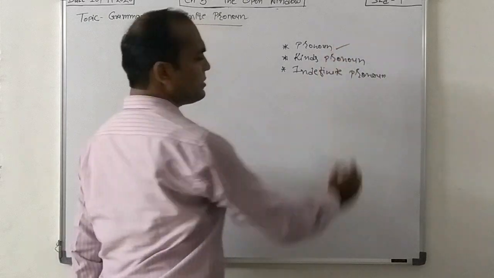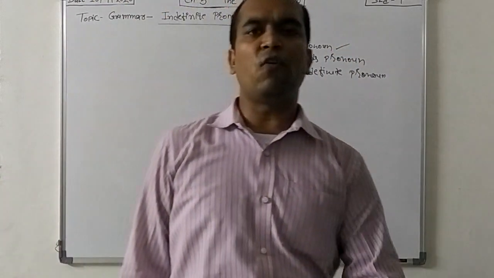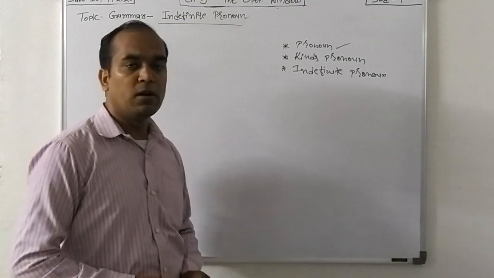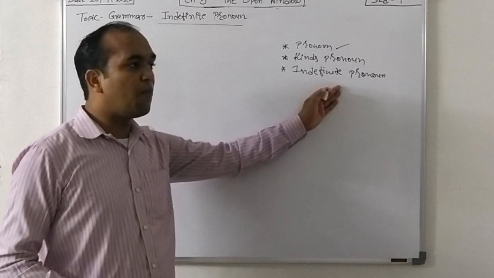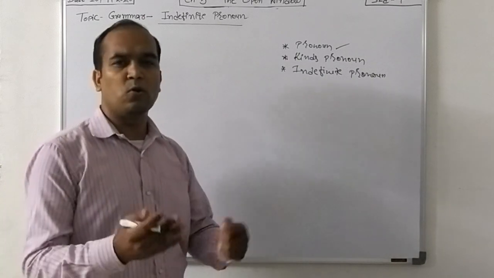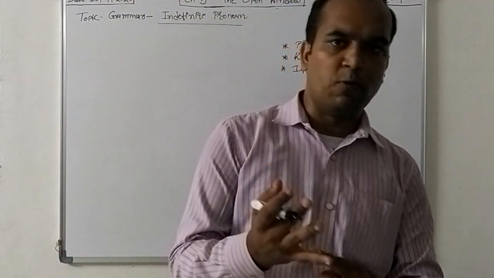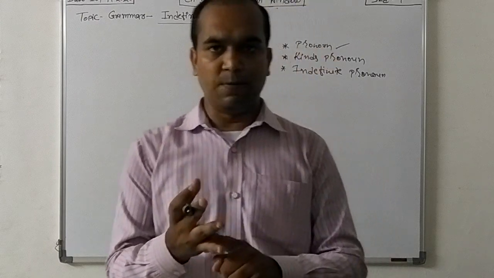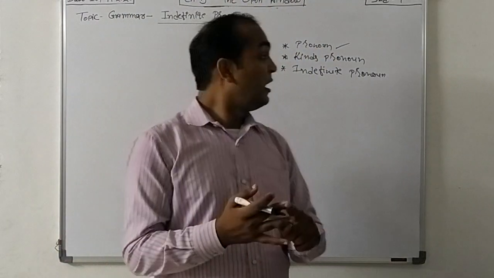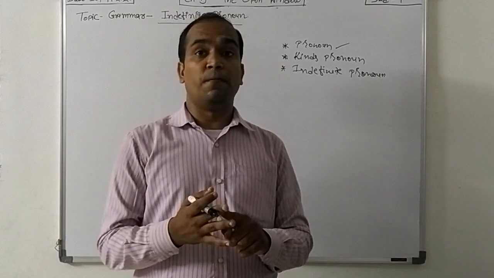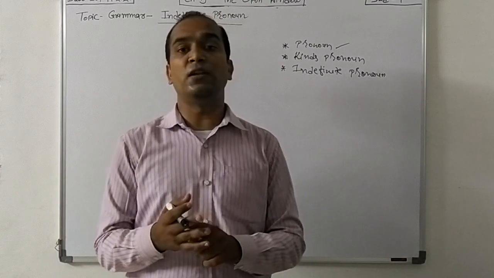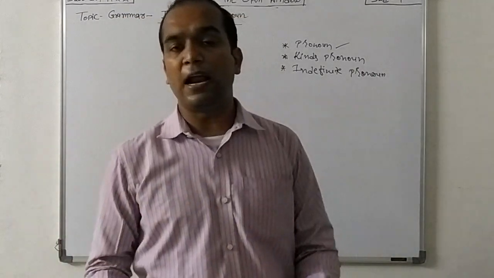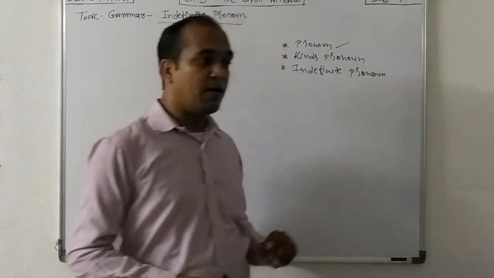First of all, the word that we use instead of a noun is known as a pronoun. There are 9 kinds of pronoun, and among them one kind is indefinite pronoun. The kinds of pronoun are personal pronoun, demonstrative pronoun, emphatic pronoun, reflexive pronoun, relative pronoun, reciprocal pronoun, indefinite pronoun, interrogative pronoun, and the last one is the distributive pronoun.